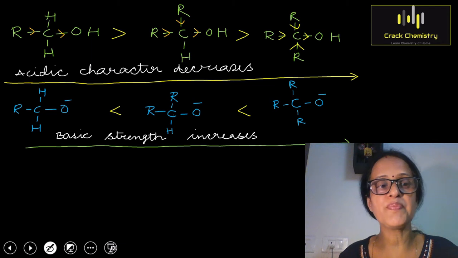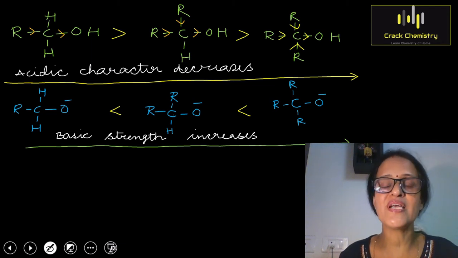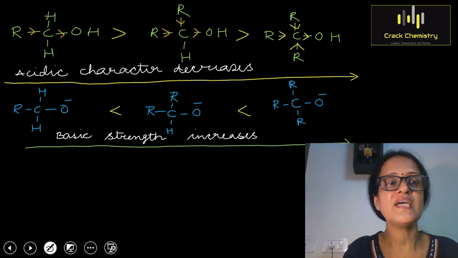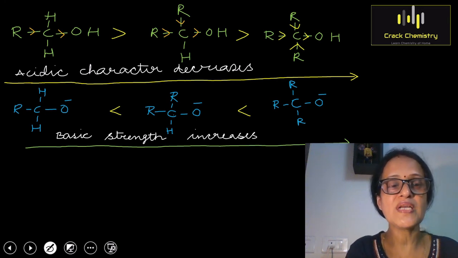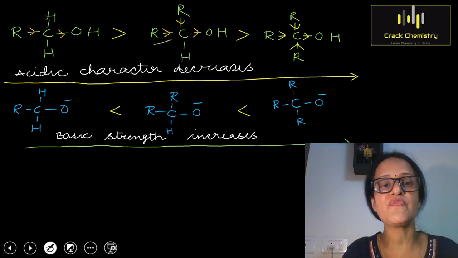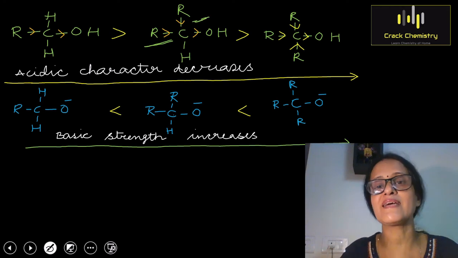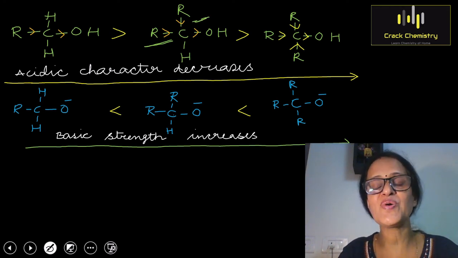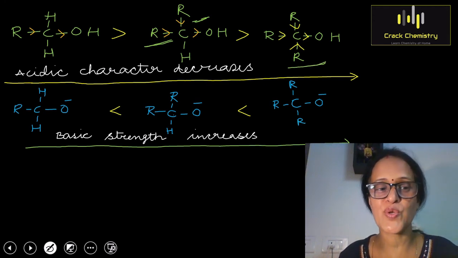Here you can compare the acidic character of 1 degree, 2 degree and 3 degree alcohols, as I have discussed in detail. This is a 1 degree alcohol. It is more acidic than 2 degree alcohols because of the presence of only one electron donating alkyl group. And the secondary alcohol is more acidic than a 3 degree alcohol, which contains 3 electron donating alkyl groups.